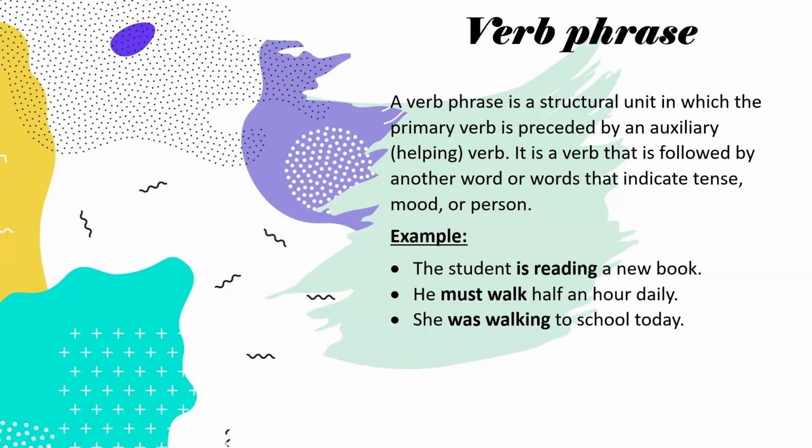Examples: the student is reading a new book. He must walk half an hour daily. She was walking to school today. Now, is reading, must walk, was walking, they all are verb phrases.